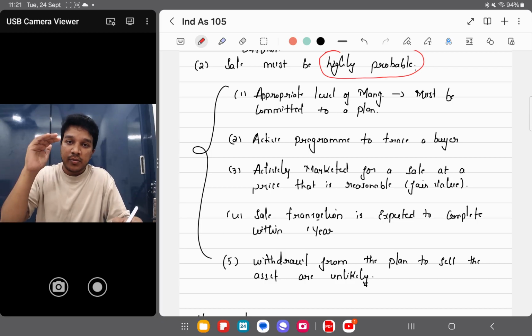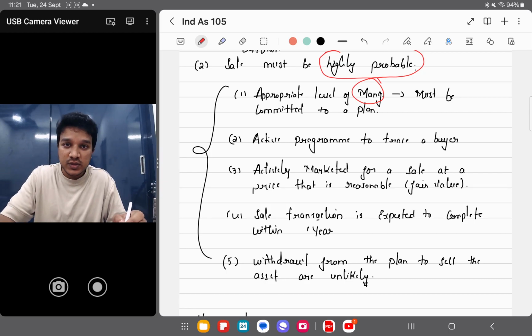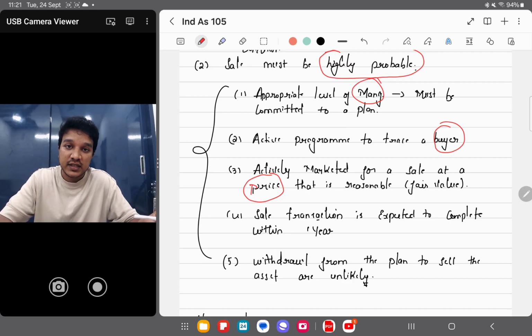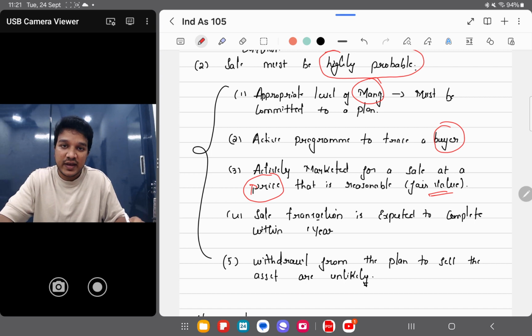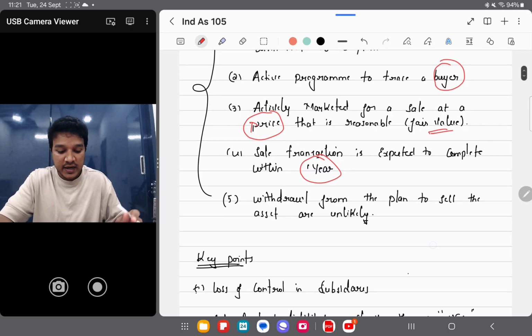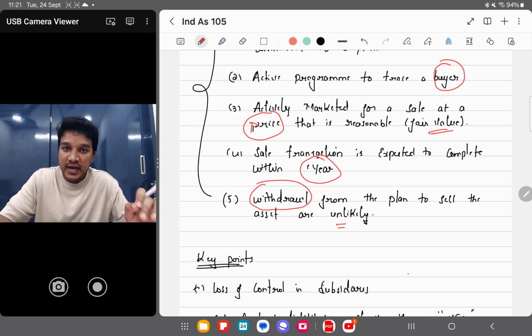The first condition is appropriate level of management. Appropriate level of management must be committed to the plan. Higher authority must be committed to sell the asset, and then they must be actively looking for a buyer, and actively marketed that sale. The sale price of the asset that we are selling needs to be reasonable and it should be close to its fair value. Sale transaction must be completed within a period of 1 year, and withdrawal is unlikely. Withdrawal from the plan, that is not to sell the asset, is unlikely. Only then you can classify it as held for sale.